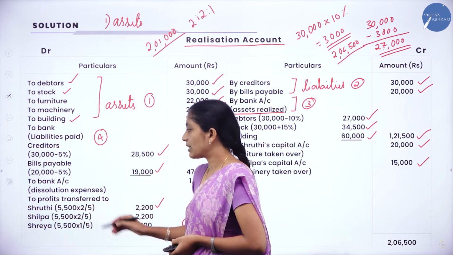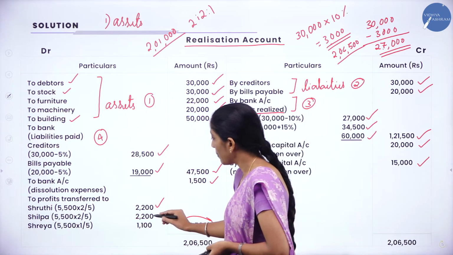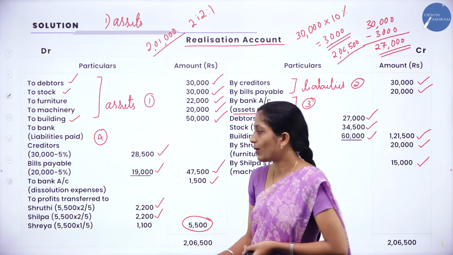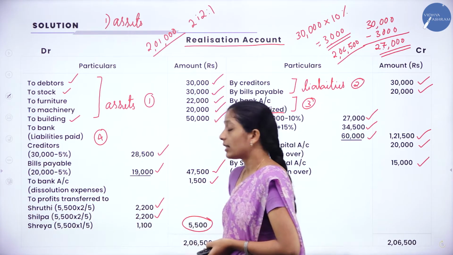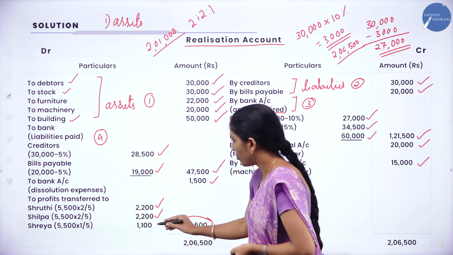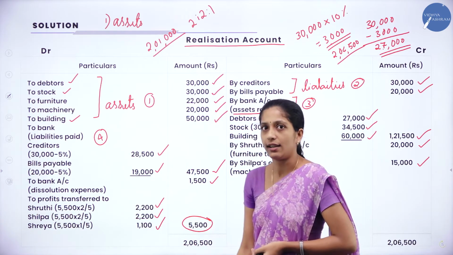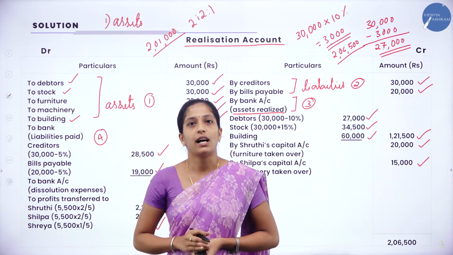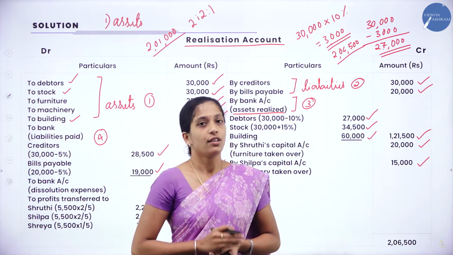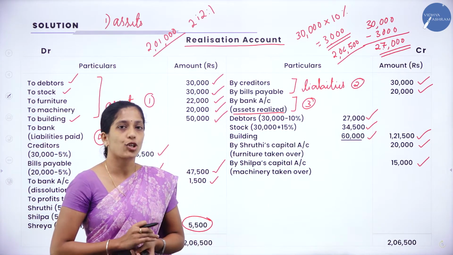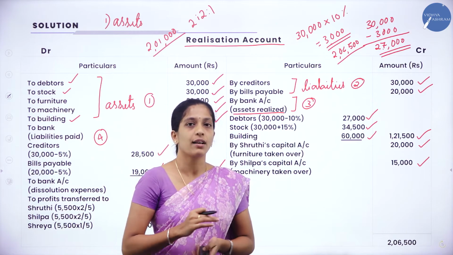And for Shilpa, 5,500 into 2 divided by 5, so we'll get 2,200. Next for Shreya, 5,500 into 1 divided by 5, we'll get 1,100. So now we are done with our realization account. So in this problem, it was realization profit and we have distributed that profit.